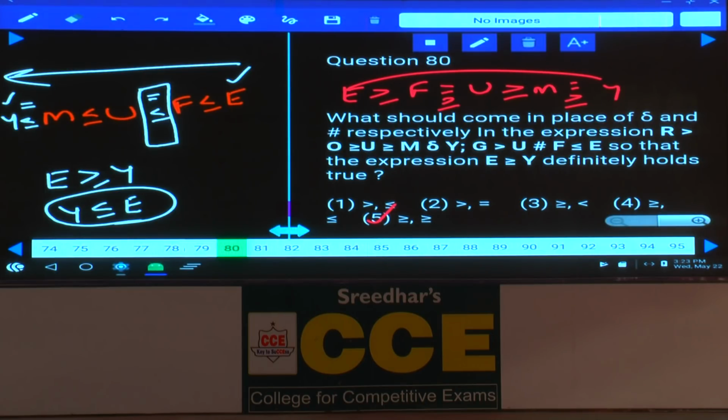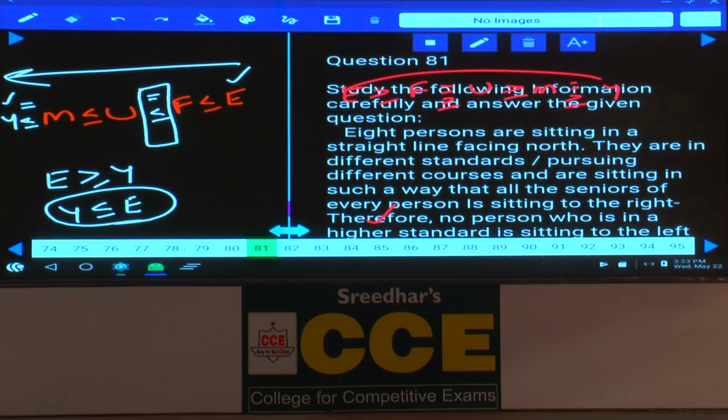And this is about question number 80. Then 81 to 85. Now here in this one there are some 8 persons seated around a straight line facing north. All these 8 persons are facing towards north, as clearly specified, and they are in different standards, studying different classes and pursuing different courses, and are sitting in such a way that all the seniors of every person are sitting to the right hand side. Therefore, no person who is in a higher standard is sitting to the left of any person.